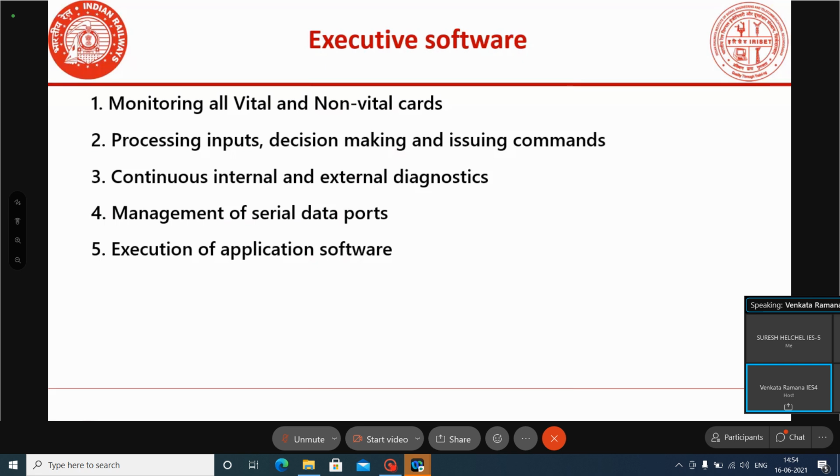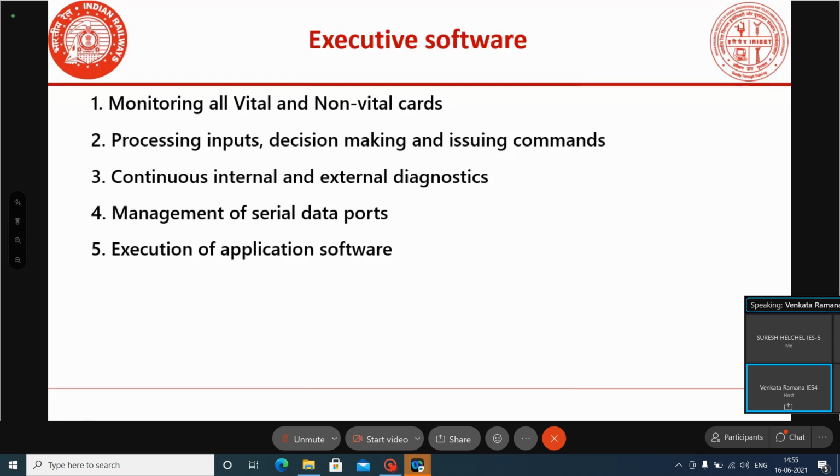It will read the inputs from the vital and non-vital input cards. It will run the application logic. Once the application logic has been run, according to the application logic position, this will drive the outputs. It will drive the vital outputs and non-vital outputs. Suppose vital outputs are driven, the field gear will be operated. If non-vital outputs are driven, indications will be displayed.